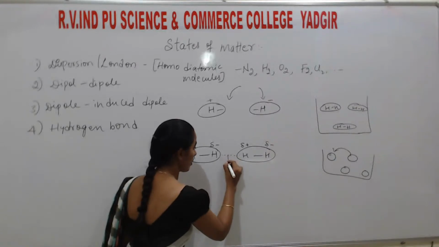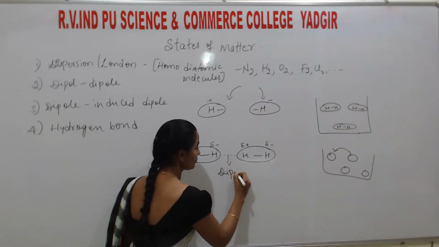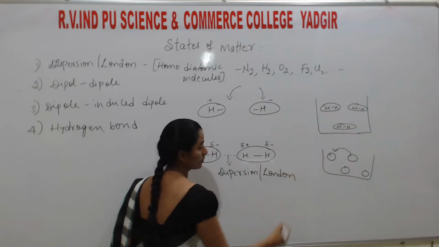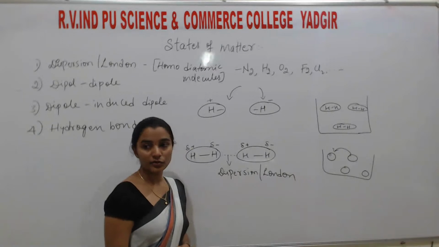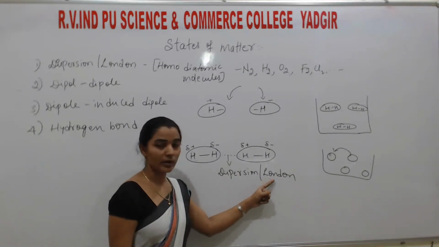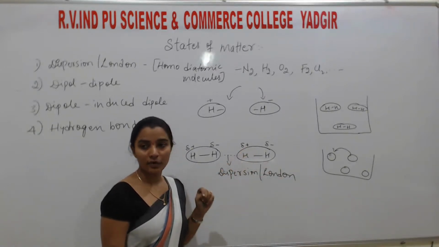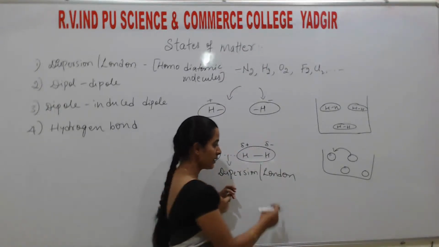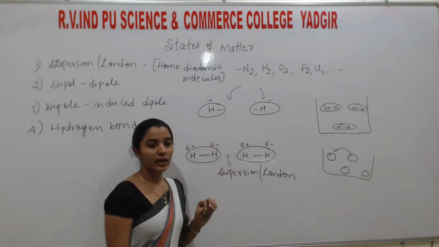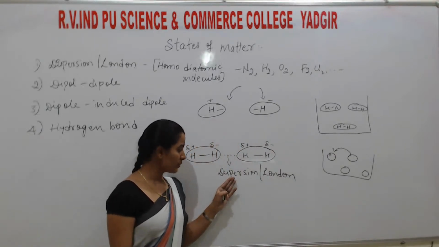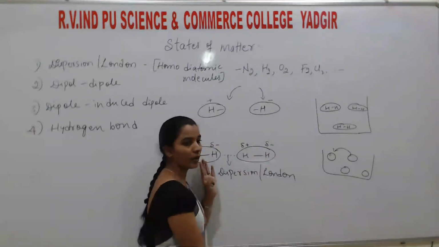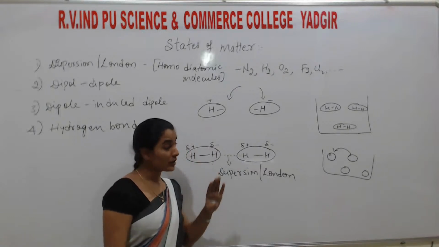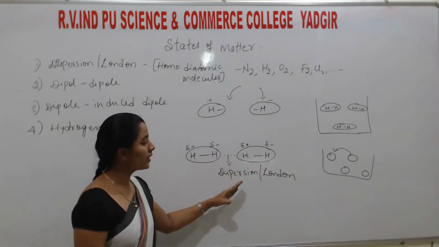So this force is called dispersion or London force. Why is it called London force? Because the scientist named London discovered this type of force, that's why this is called London force. Understand? And dispersion means, of course, if we move these molecules apart, the force will disappear. Understood? So this is a dispersion force or a London force.